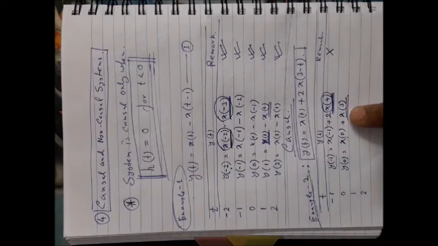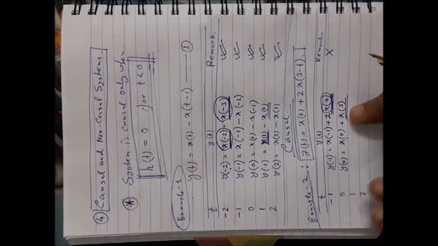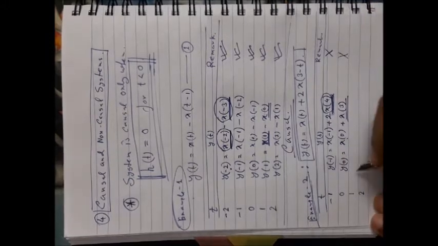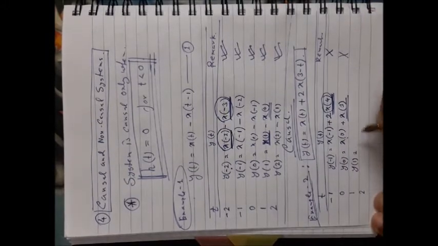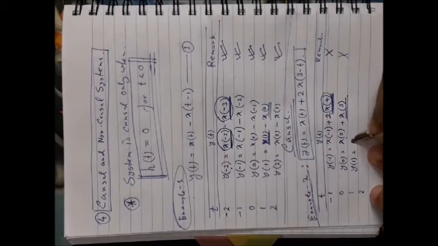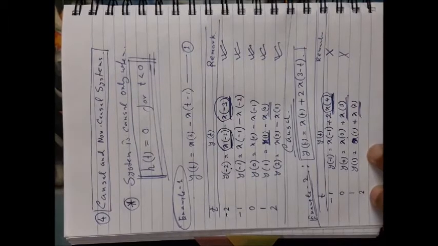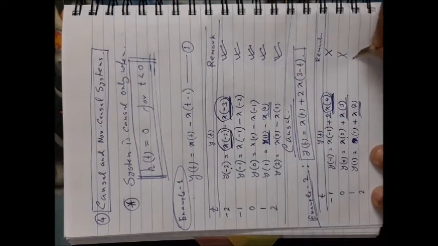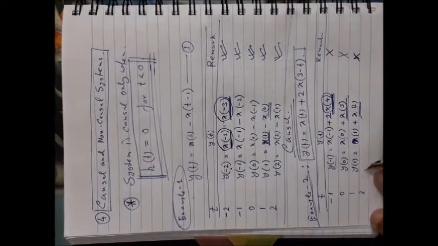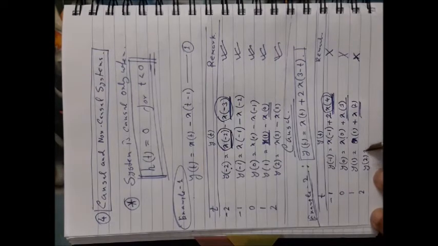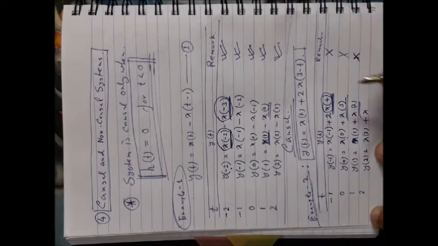That means the value of the input signal at t equal to 3, which is future. So it is not obeying. In this way, you can verify all the time instants. x1 is the present, x3 minus 1 that is 2. Again it is the future input signal value, so it is not obeying the condition of causality. So clearly you can say that.